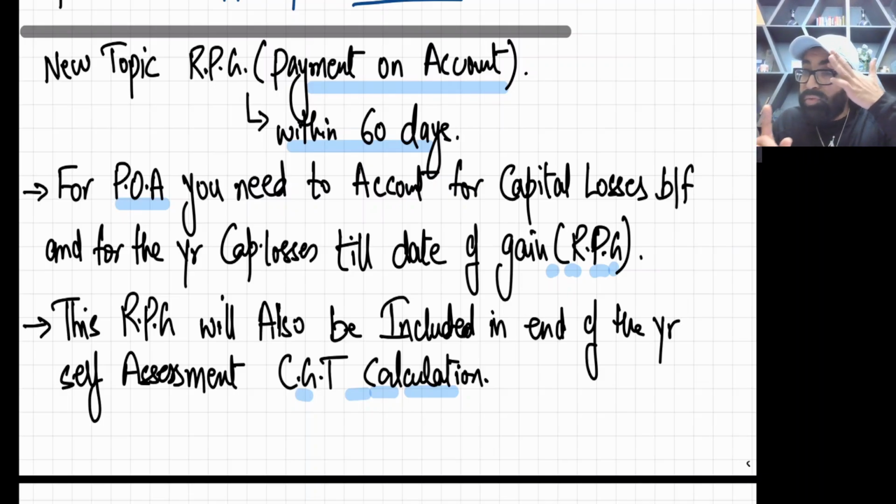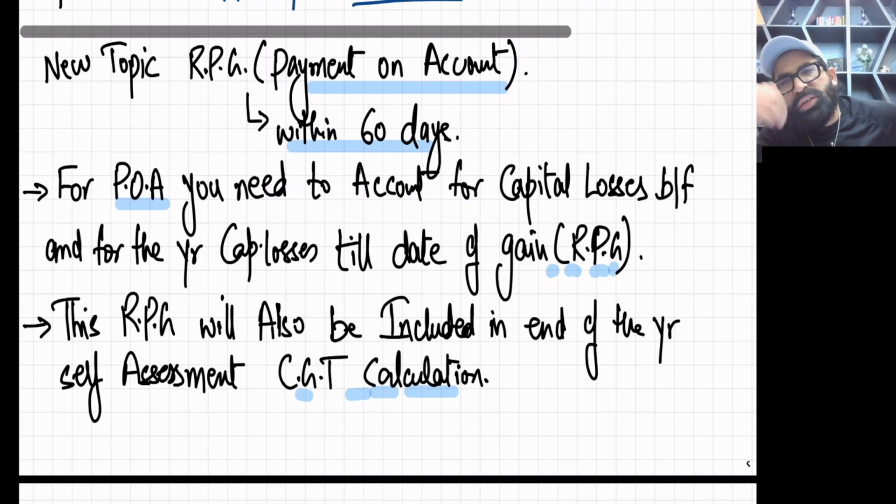Now, on RPG they have increased the tax rate. The second punishment with RPG, listen very carefully: right now I have not told you the due date when you have to pay the CGT. Normally it's many months after the end of the fiscal year. For example, your 24-25 fiscal year ends on 5th April 2025, and you have to pay CGT after many months. I'm not telling you the date right now.